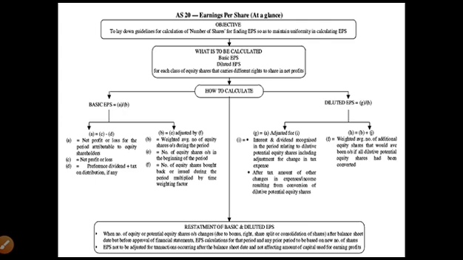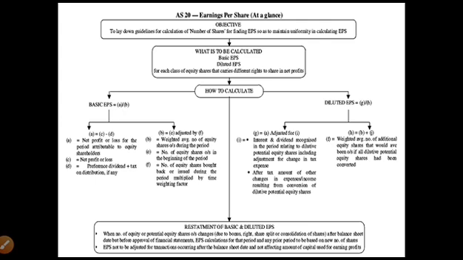Now, to calculate the basic earning per share, we are supposed to understand that net profit or loss divided by the total number of equity shares has to be taken into account. So here, net profit or loss means the profit after tax minus preference dividend minus taxes on distribution, and whatever portion is left is called earnings available for distribution, and that will be divided by the number of equity shares.